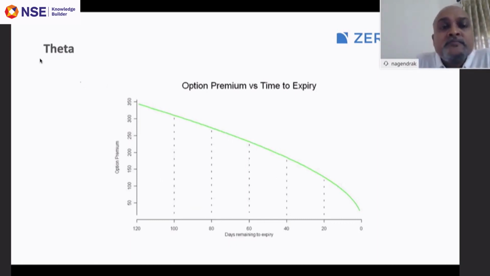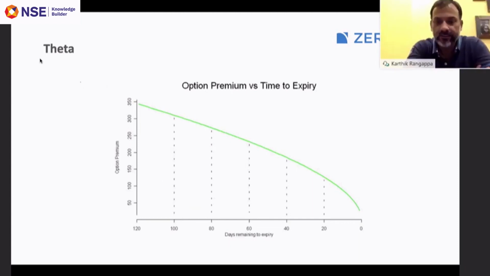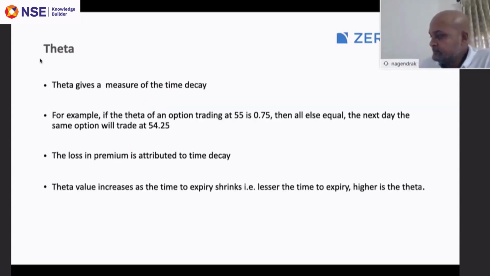Yeah. Now the thing is, the shorter the expiry, like a bi-monthly contract, the much higher the theta decay compared to a monthly contract. So if I was a trader choosing between a bi-monthly and a monthly, I'm much better off trading a monthly contract, because all else equal, the loss in terms of time decay is much lower in a monthly contract.